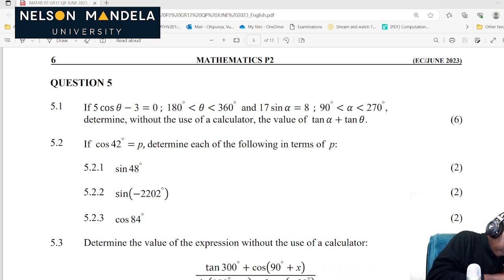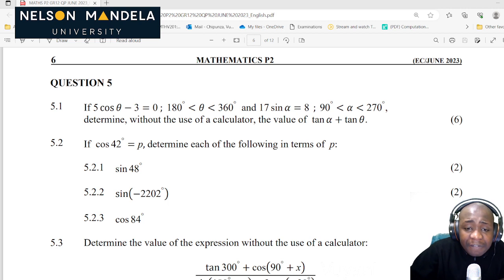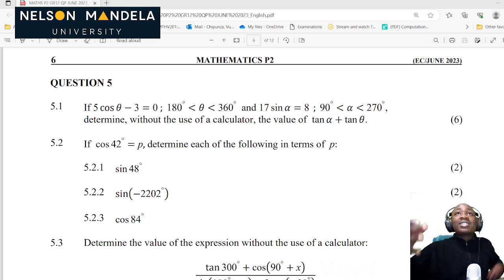Question number 5. We are given that 5 cos theta minus 3 is equal to 0 on the interval from 180 to 360, and we are also given 17 sine alpha equal to 8 on a specific interval. Determine without the use of a calculator the value of tan alpha plus tan theta. Oh, this is so great.